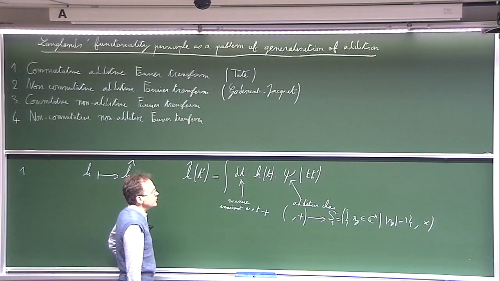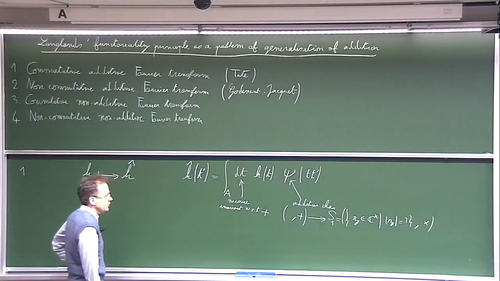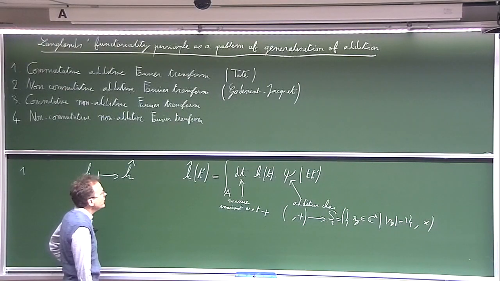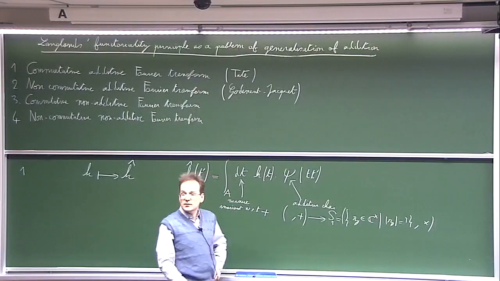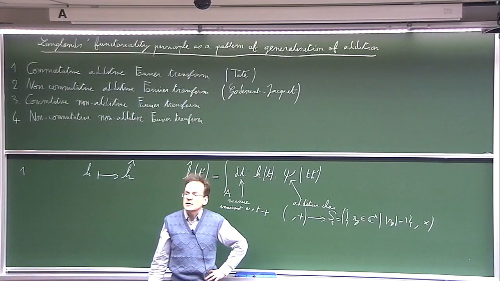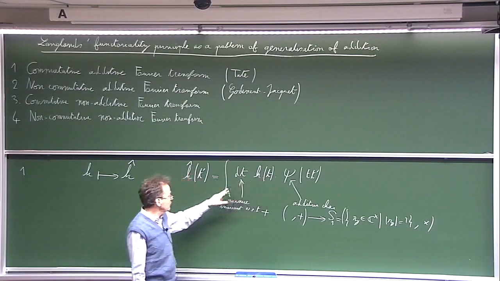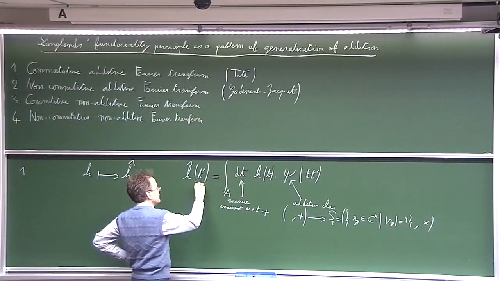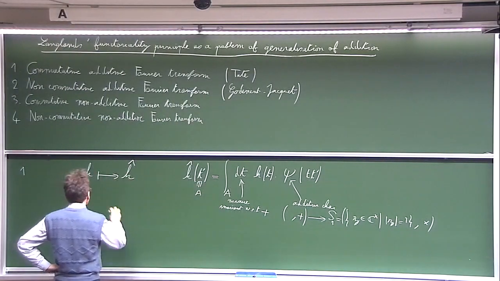Of course, here I want to integrate upon some space A. So t will be a variable belonging to the space A, and t prime also belongs to A. So what can be A?